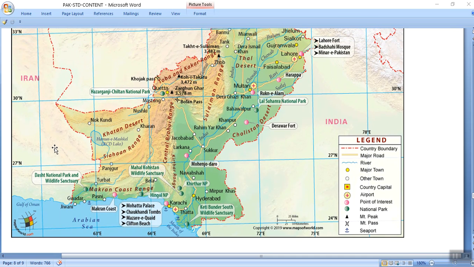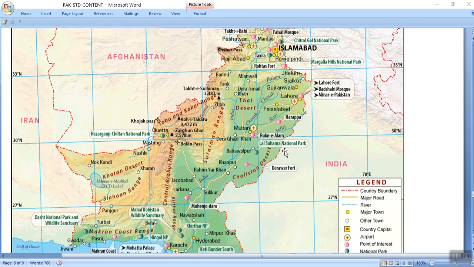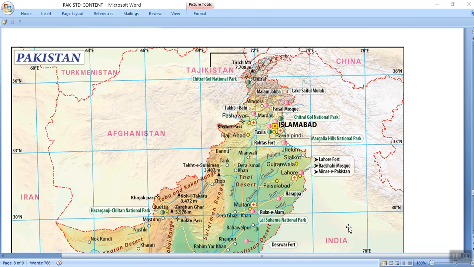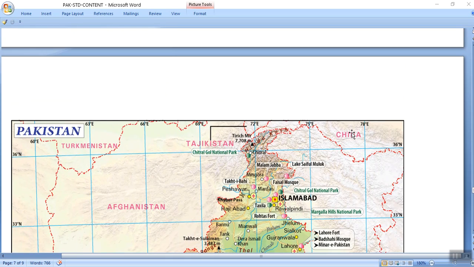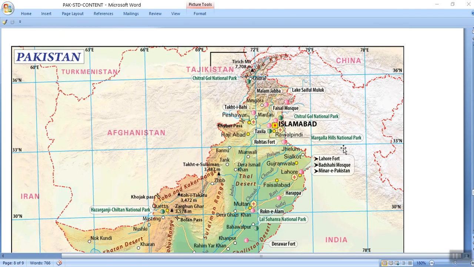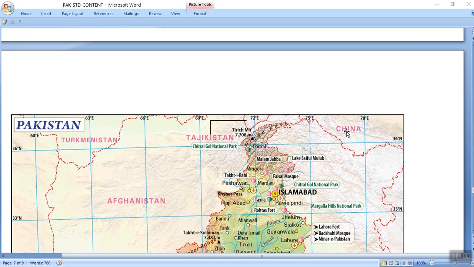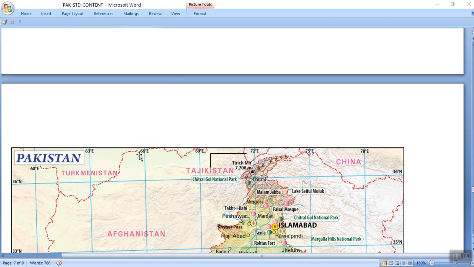Northwest is Iran, okay. On the eastern side is India, northeast is China and Tajikistan, clear. And here is a small area, Wakhan, where next is Russia.